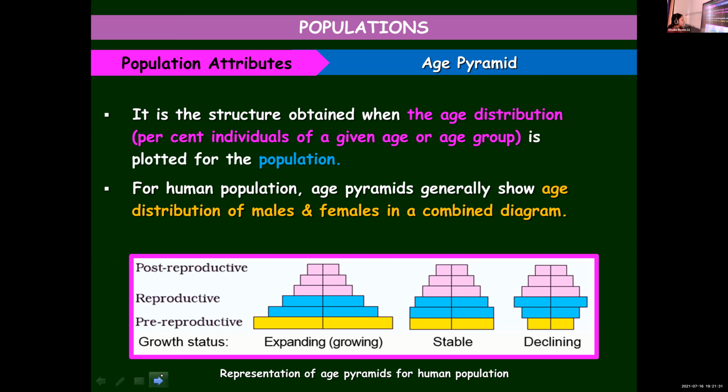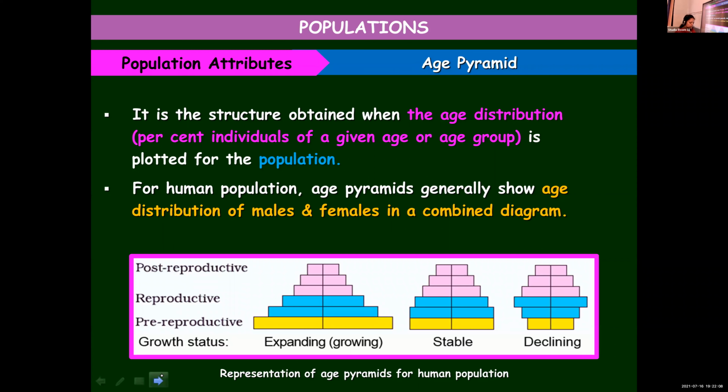So in the first case, you can see this age pyramid indicates that the population is expanding or growing, whereas in the stable one, the population is stable, neither declining nor growing. Whereas in the third case, you can see that the population, the number of individuals there, is declining. In the first case, the population is expanding, increasing, whereas in the second case, it is stable, balanced, neither declining nor increasing.